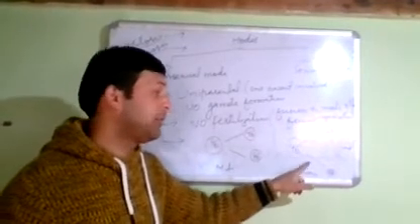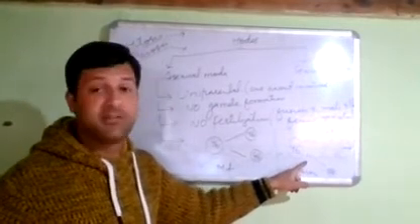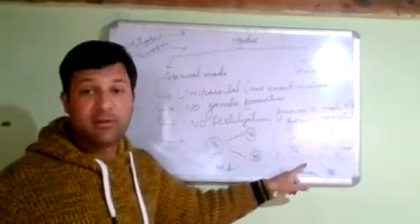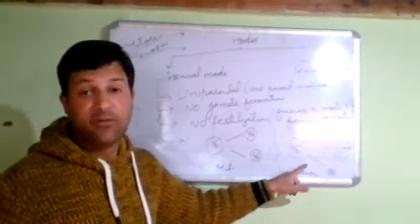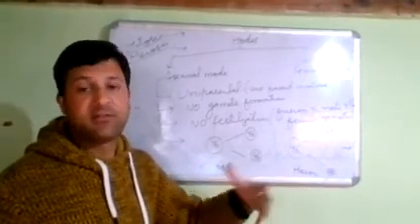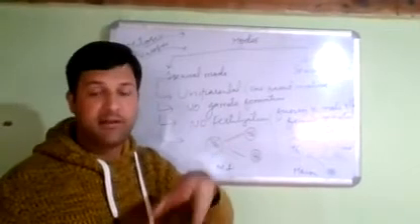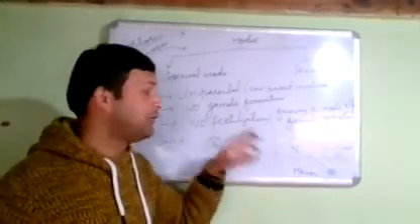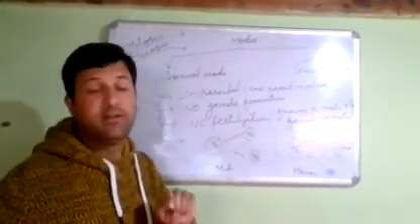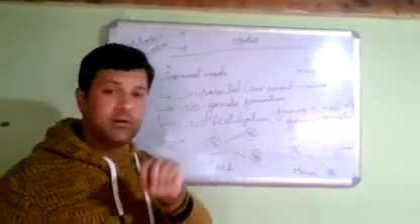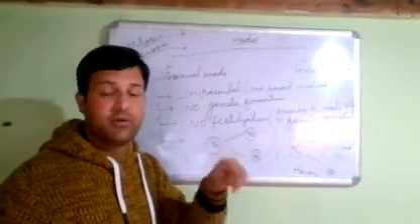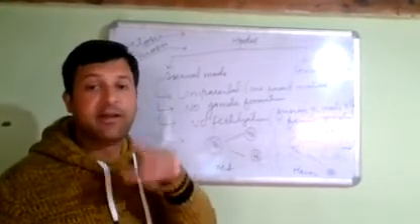This type of division takes place in our germ cells, where we have to maintain the chromosome number. Because the sperms and the eggs are formed in our testes and ovaries, but these are having diploid cells. So first of all, we need to reduce the chromosome number to 23, so that the sperm is having only 23 and the egg is also having 23. Then 23 from the egg and 23 from the sperm combine again, and they will form a 46-chromosome diploid individual again.